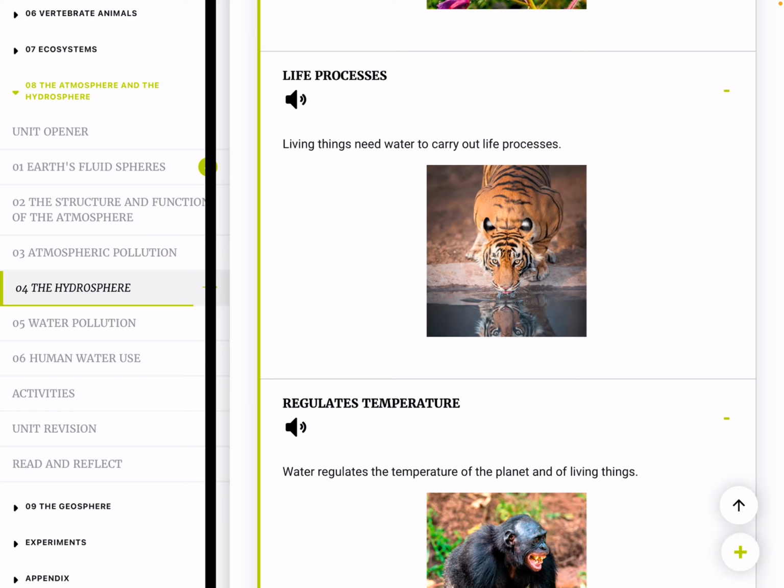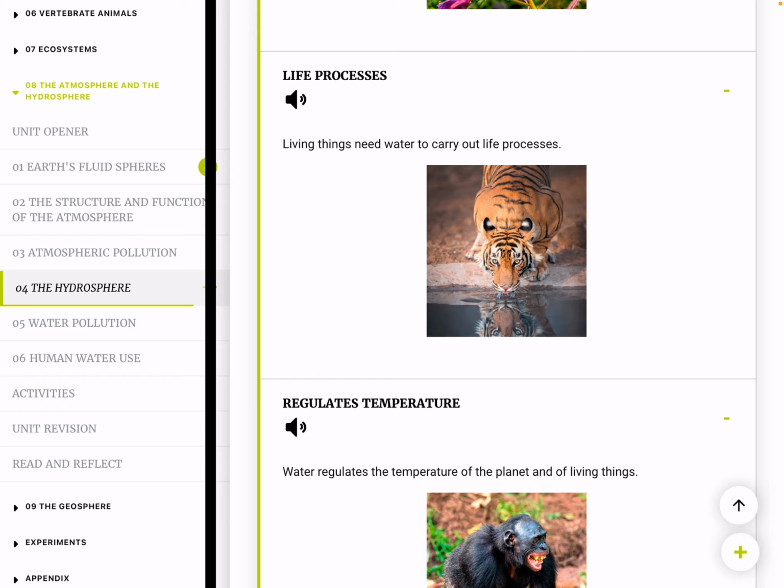Also, water regulates some life processes. Think about the solving capacity. Water transports many substances in living things. For example, blood is essentially water and dissolved nutrients. In addition, it is also a vehicle for the absorption of nutrients.